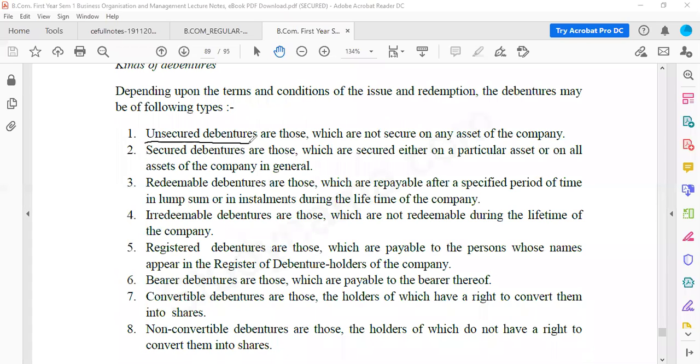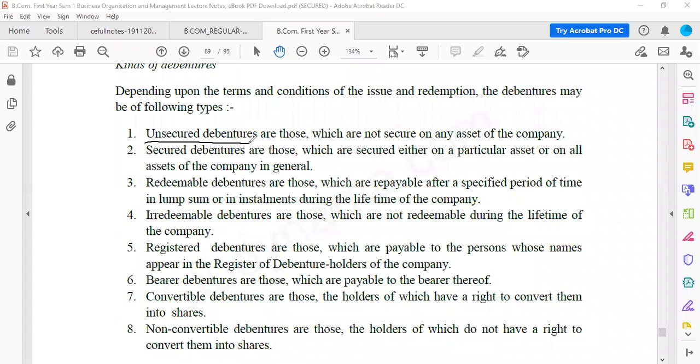Now unsecured means, I told you that the company will keep a machinery or a building as a security, as one asset, wherein if the company does not pay money, then I can sell that machinery or the building and get the money from the company, right? But in unsecured debentures, there will be no asset.